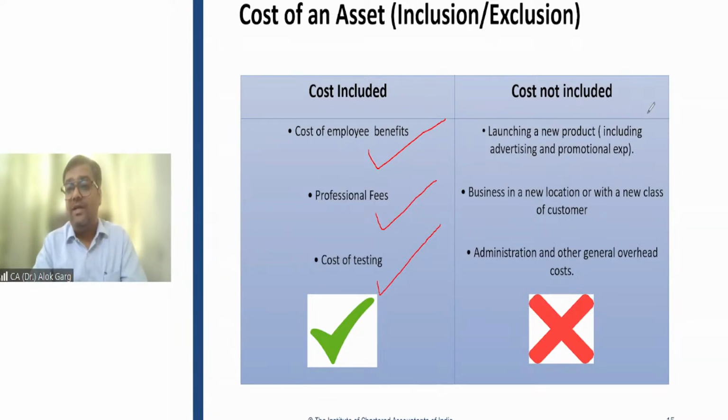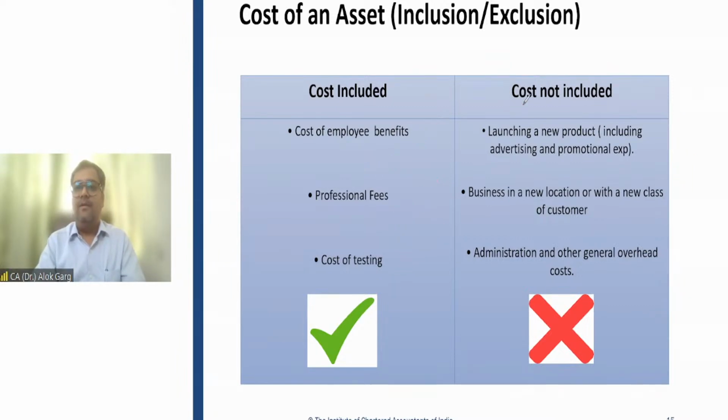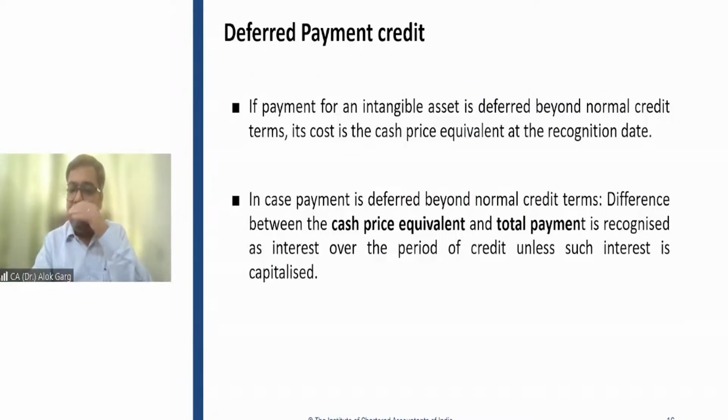What are the costs not included? Same as PPE. Launching a new product like advertisement and promotional expenses, training expenses, administrative and general overhead expenses. So these are not capitalized. These are not part of your intangible asset. This is the same as what we have read in Ind AS 16. Friends, do let me know if you have any doubt so far on this cost part.